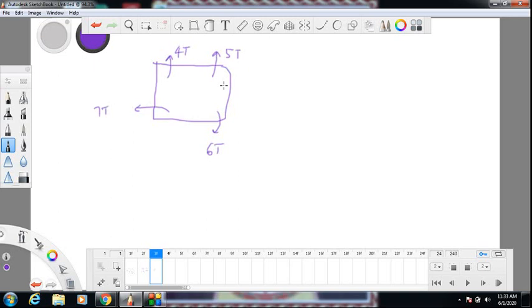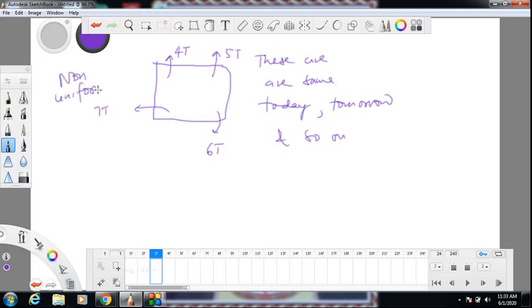You come after 1 year also, these values are like this only. They are not changing. So this is a case of non-uniform because it is changing from place to place, but it is not changing with time, so steady. So steadiness is related to time, uniformity is related to space. Space and time are the two important things when we are dealing with the material world. Space and time. So that is the idea behind this.